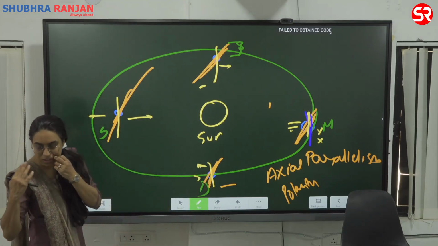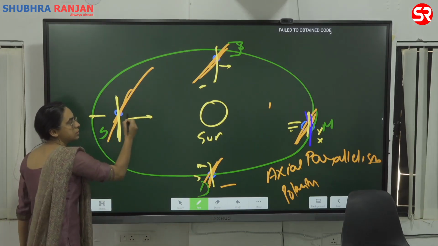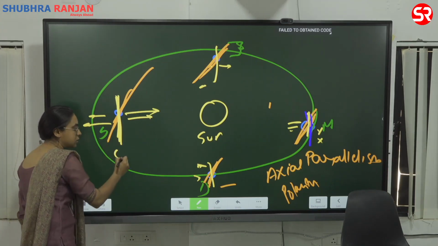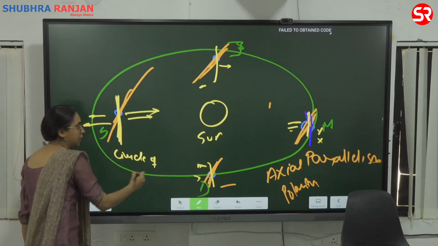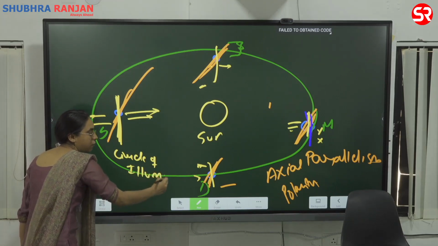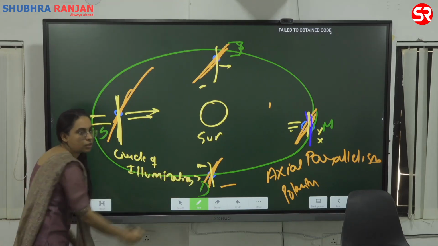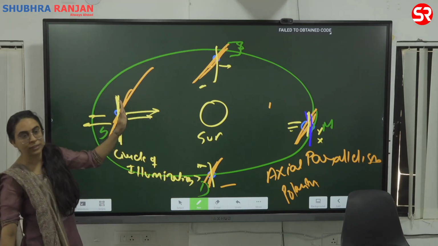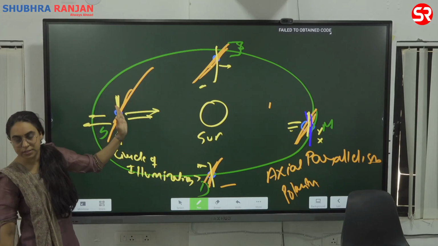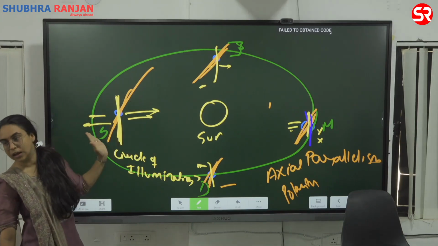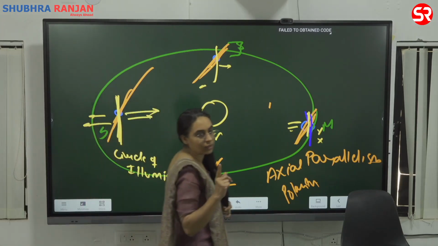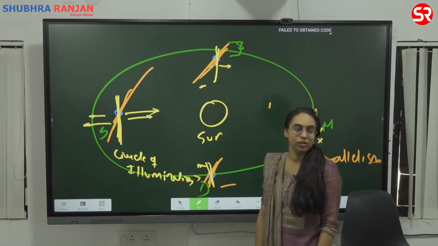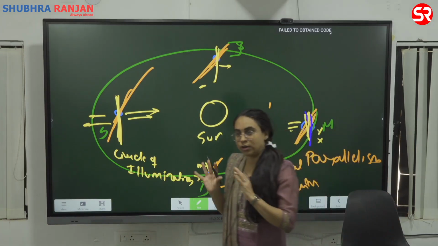So this part which is near the sun, this part which is away from the sun, this line is called what? Circle of illumination. Circle of illumination means a circle which is separating the lit part from the unlit part. ठीक है? This does not always coincide with the tilt. We'll see this tomorrow in great detail.